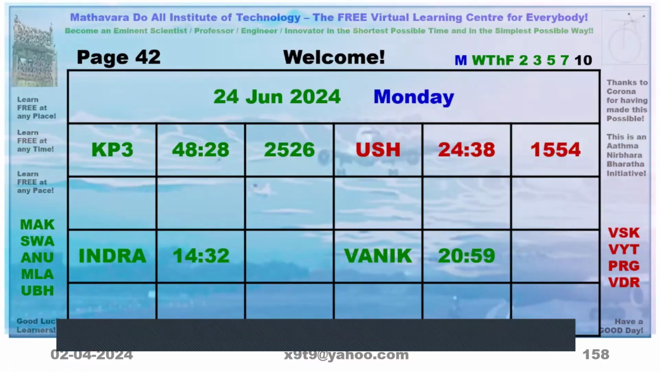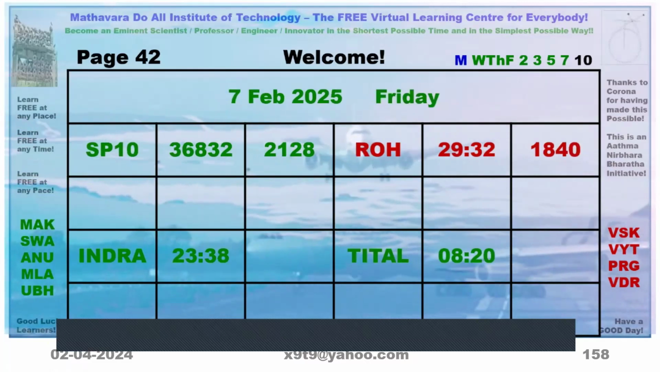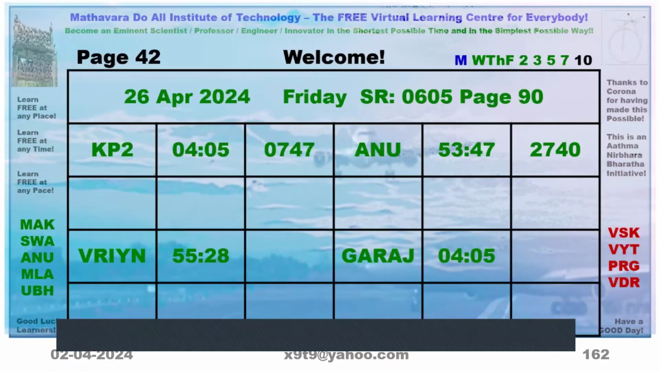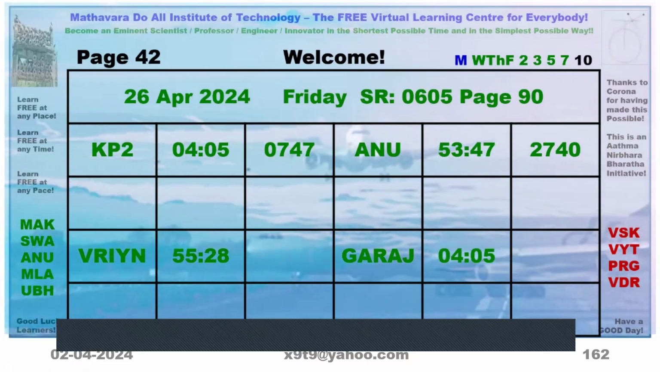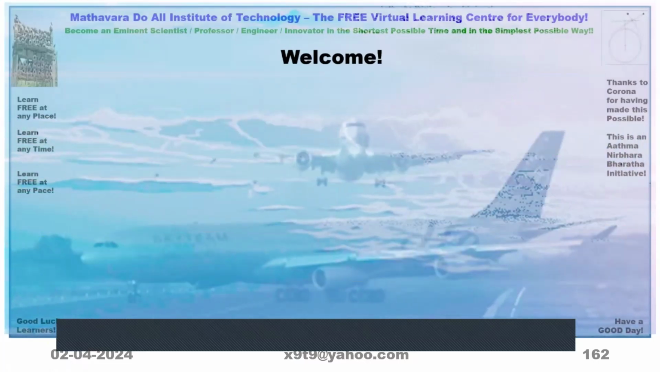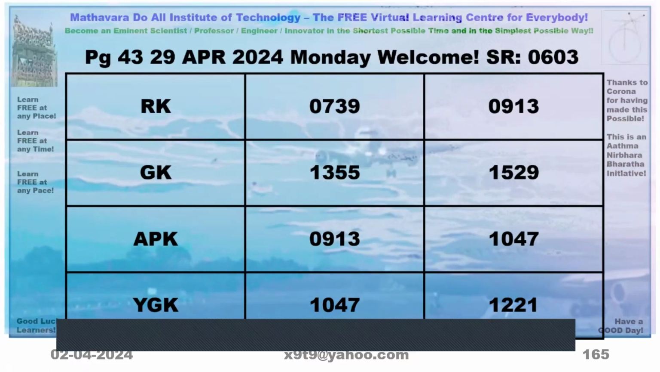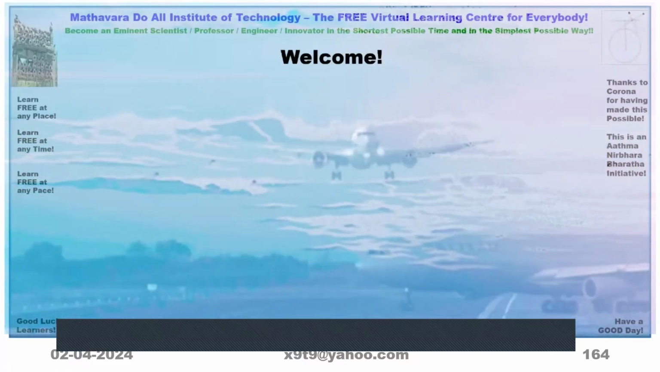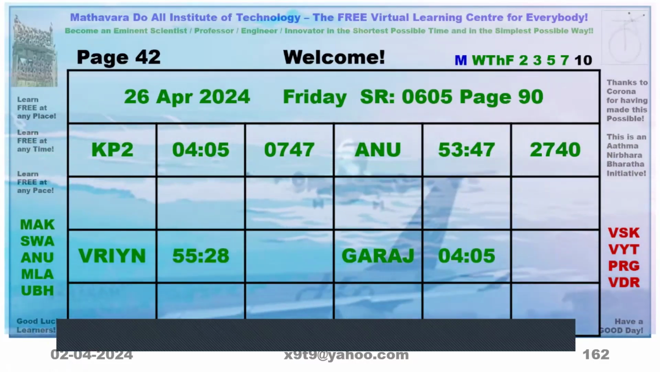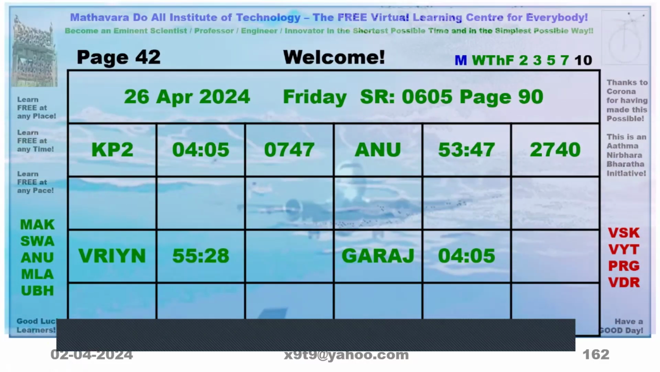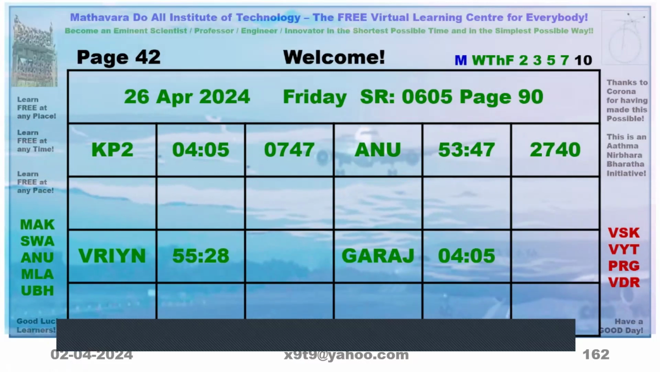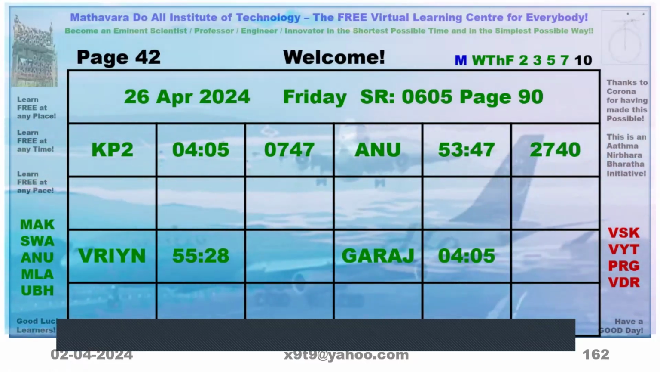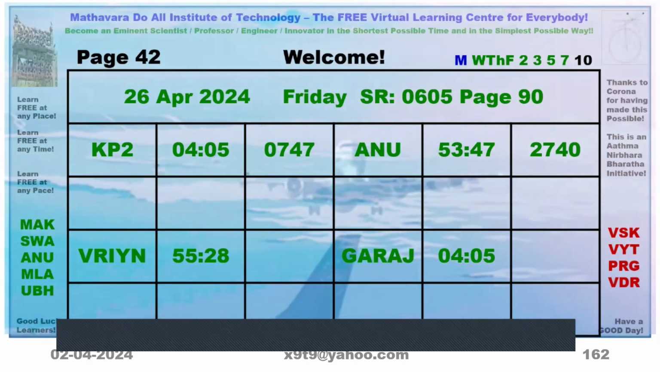So like this, you can work out several days, and we will take some particular example. Now, suppose we take this 29th April, this one. This is in page 42. We check whether the data is right or wrong. Page 42, 26th April, Friday.